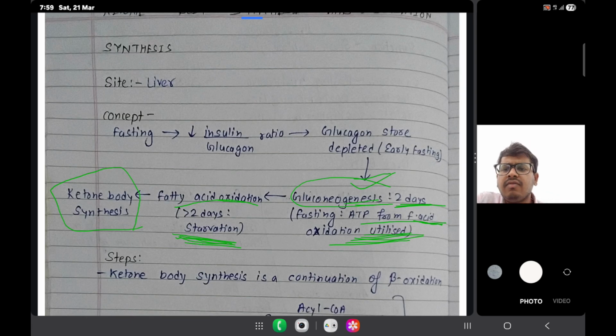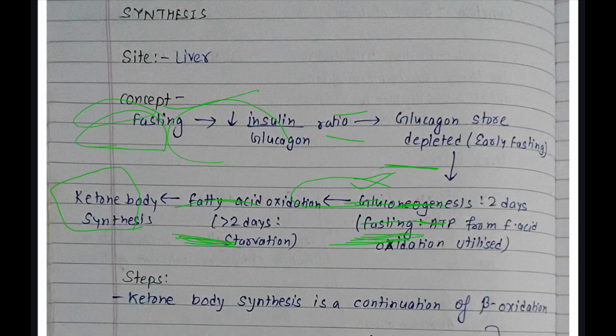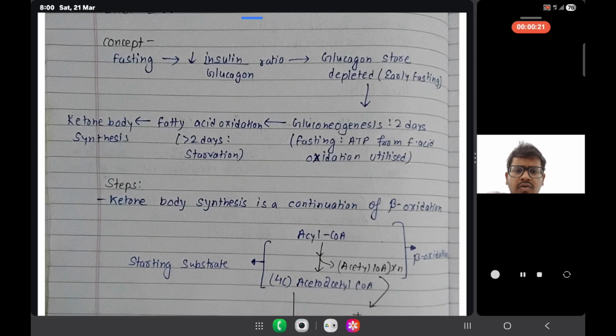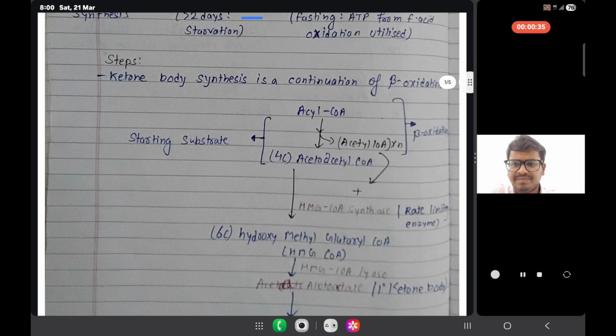So what is the concept here? The concept is fasting. When a person does fasting, the insulin by glucagon ratio decreases, then glycogen stores are depleted. As the body is in the early fasting state, glycogen will be depleted. Then the next process is gluconeogenesis, which is basically formation of glucose from non-carbohydrate sources. Then there will be fatty acid oxidation. Then there is ketone body synthesis. Now we will see the steps. What are the steps of ketone body synthesis?